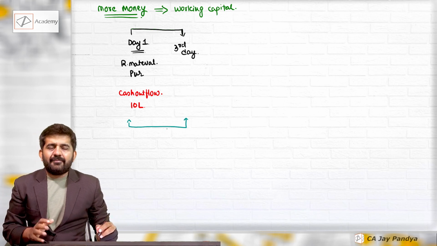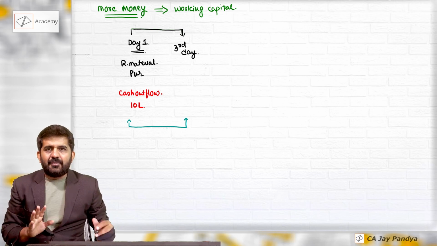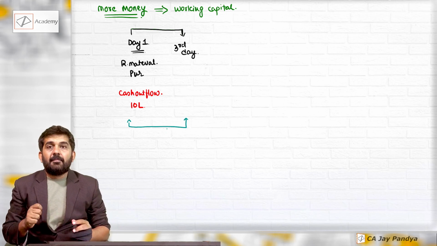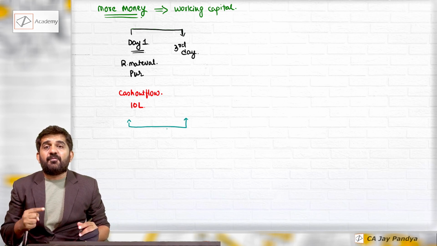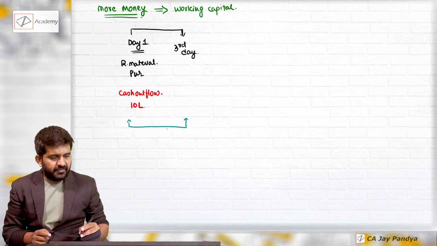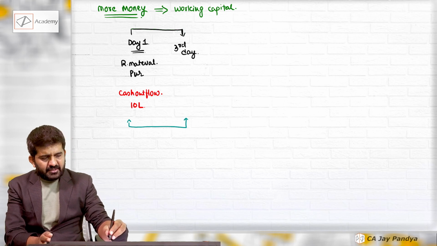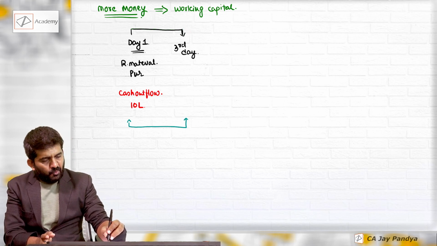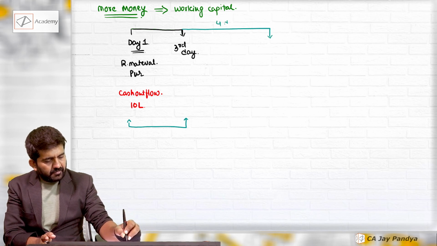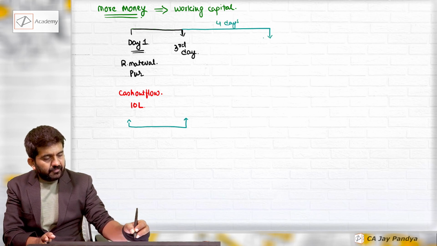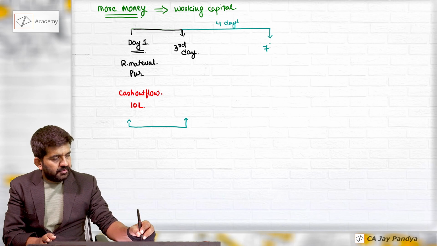On third day, say raw material are going into production, but still on the same day there will not be finished goods output. It requires more 4 days. This is 7th day.